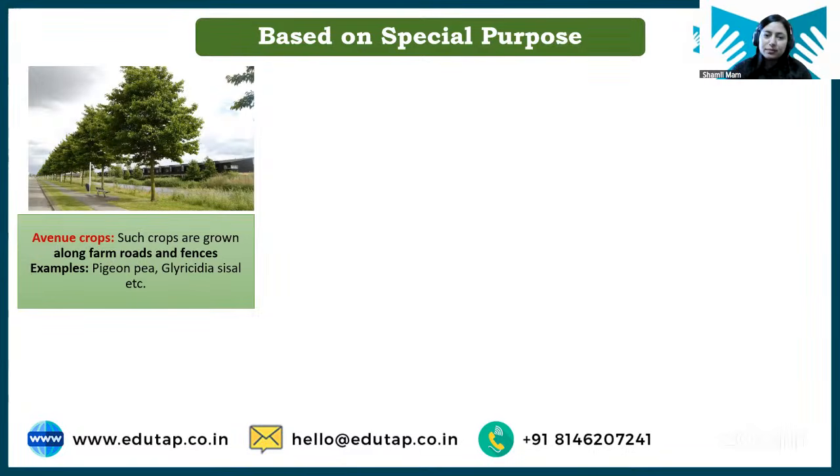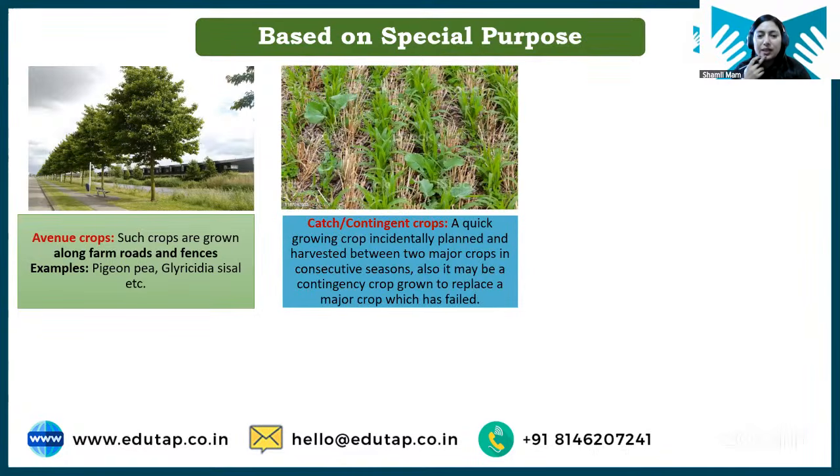Okay, next is catch or contingent crop. What is a catch crop? Students, a catch crop is grown when we are growing any major crop. Sometimes, like you are growing rice and wheat and you have a gap in between, you quickly grow some other crop in between, so that if there are any losses in the main crop, you can compensate your losses.